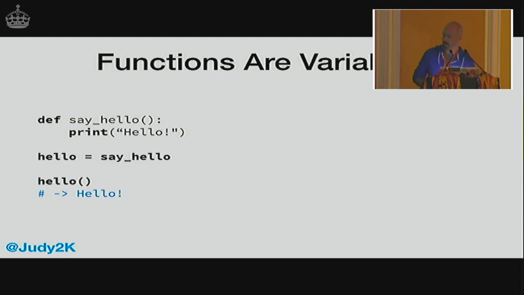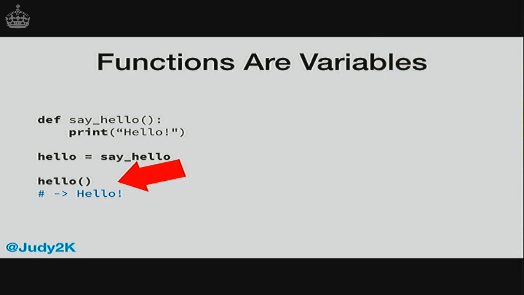Functions are variables. They don't really look like variable definitions in the rest of Python because there's no equal sign there, but this first line, this block, is defining a variable called sayHello of a type function. And the variable is called sayHello. Here, I'm just assigning the value of sayHello, which is the function, to a new variable called hello. And in here, I'm calling hello as if that was the name of the function definition, and it does exactly the same thing as if we just called sayHello directly. A side effect of this is that you can put functions into lists, dictionaries, or anywhere else you would like to store a value, which is kind of useful, and other languages don't necessarily support that behavior.